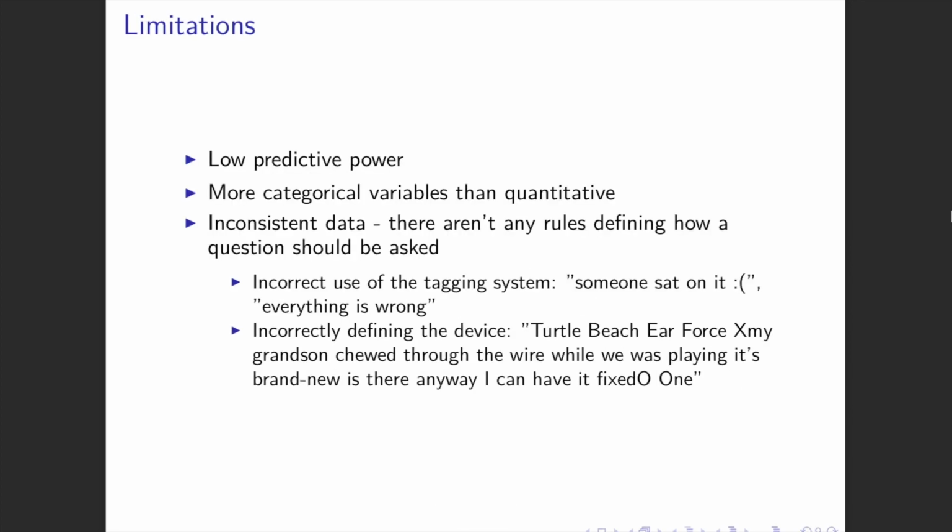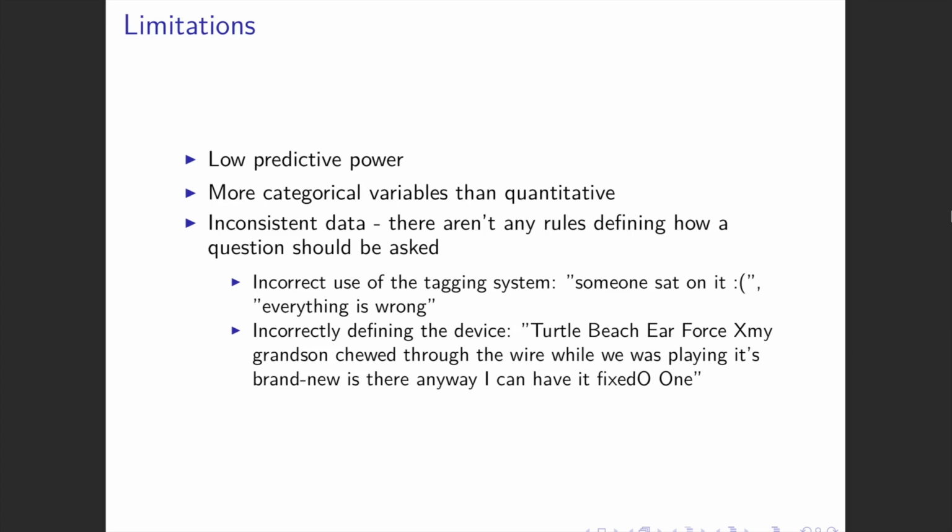As for the limitations of this model, it had pretty low predictive power. And also, if I were to do this again, I would try to find a way to incorporate more quantitative variables, as the majority of the ones I used were categorical. And also, I struggled a lot with inconsistencies in the data.